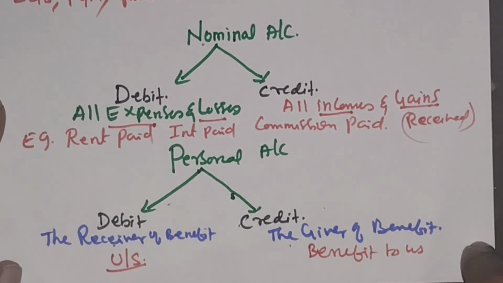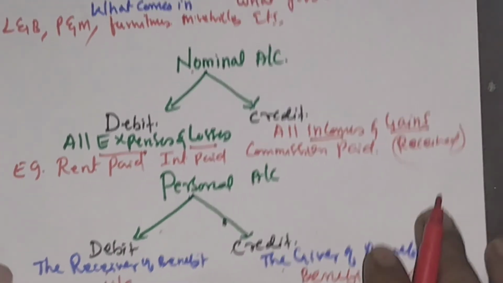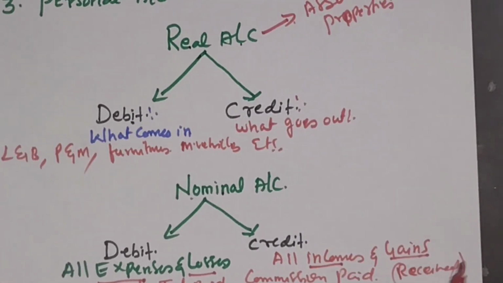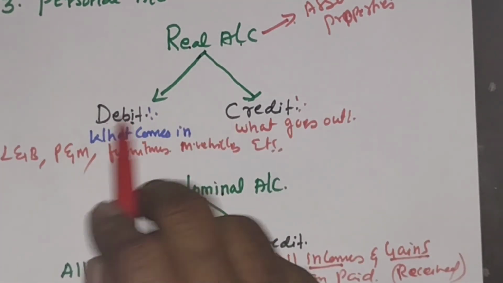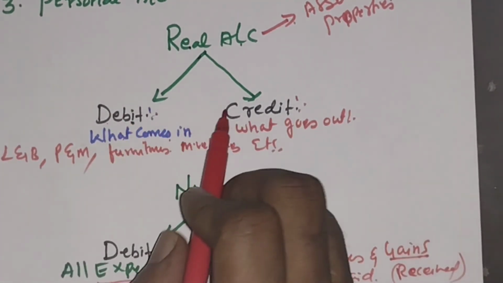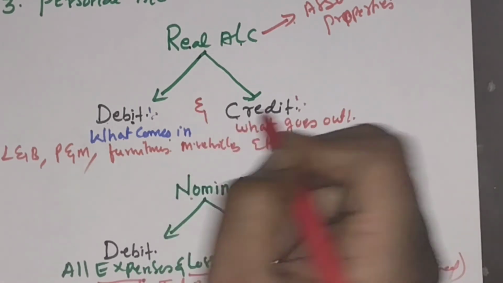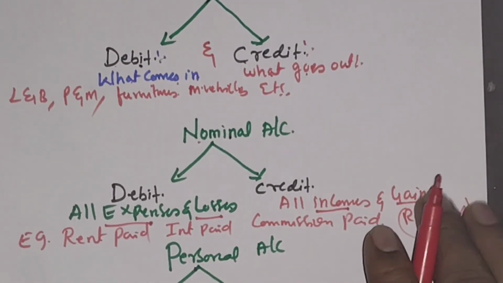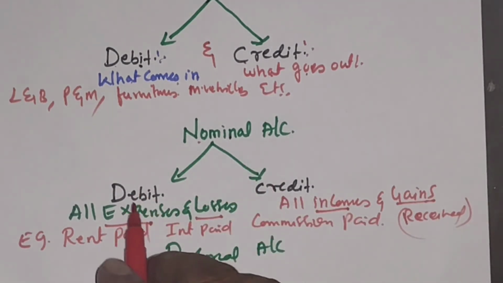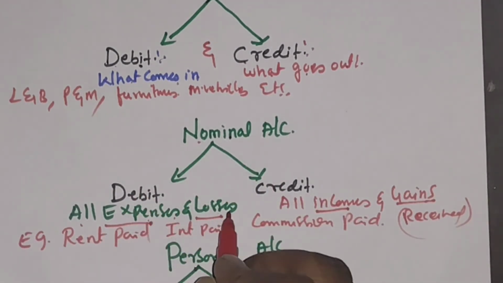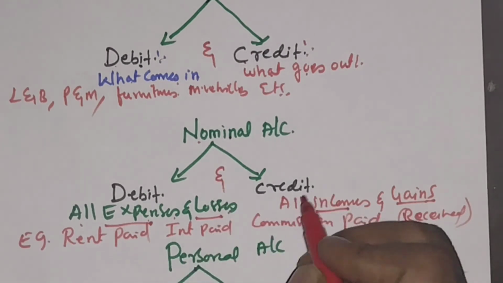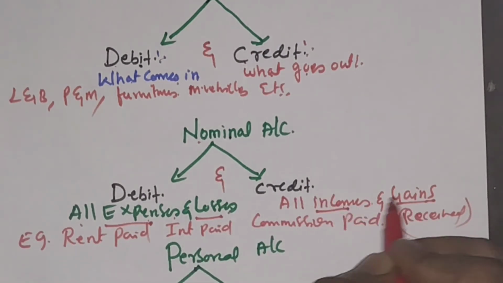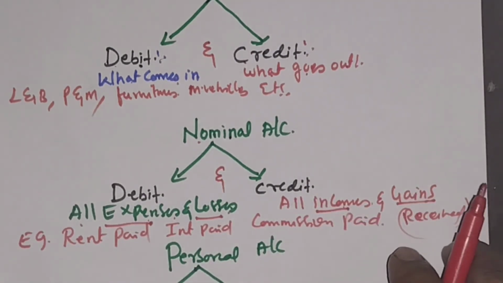So, in simple terms, the rule of the real account is debit what comes in and credit what goes out. Coming to the nominal account, debit all expenses and losses and credit all incomes and gains.